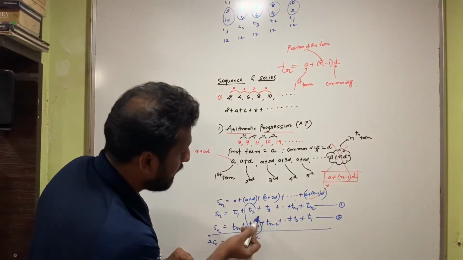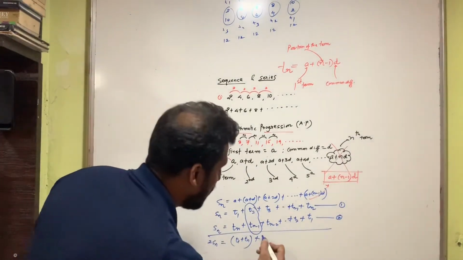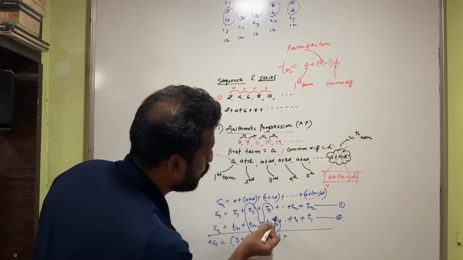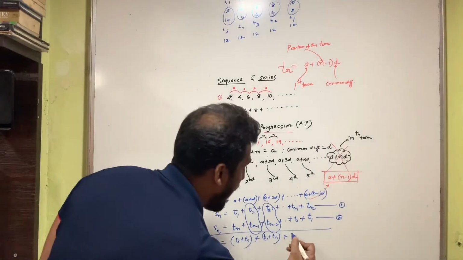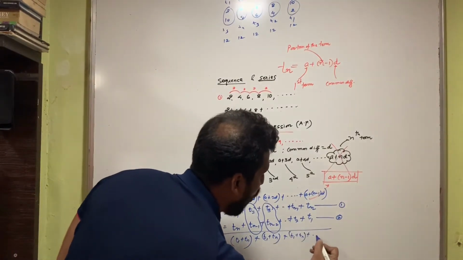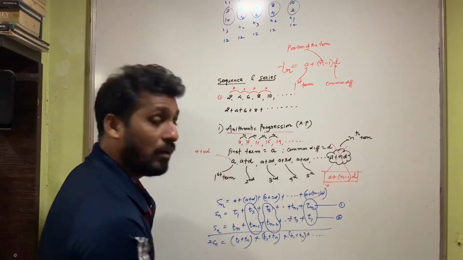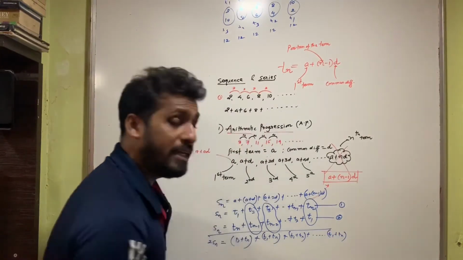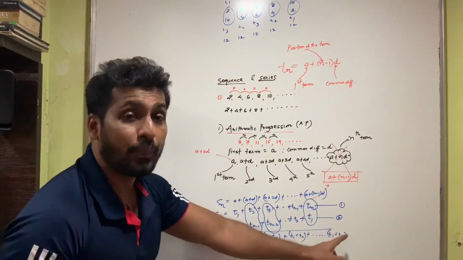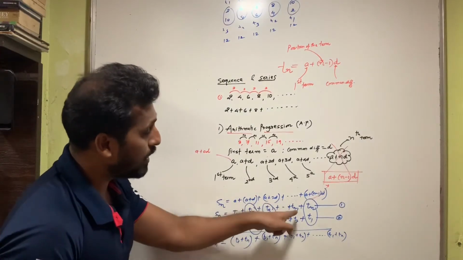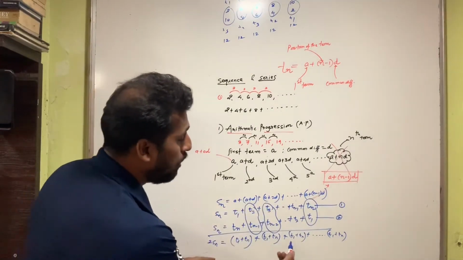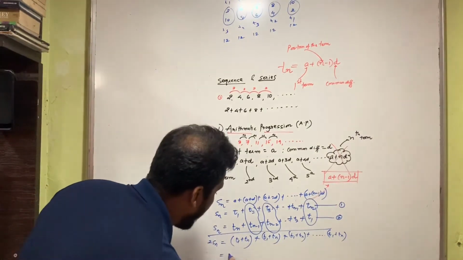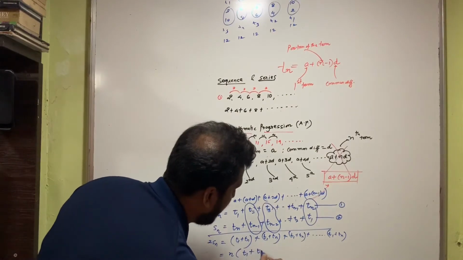That means T1 plus Tn was my first sum. T2 plus Tn minus 1, again it is going to give me T1 plus Tn. Then T3 plus Tn minus 2, if I add these two terms, again I get T1 plus Tn, and so on if I keep on continuing till the last term. Did you observe the last term is again coming T1 plus Tn. Now, how many times have these terms repeated? This was first term, second term, third term, and so on. This was my nth term. That means all these terms which I have added have come how many times? They have come n number of times. So I can write n number of times T1 plus Tn.